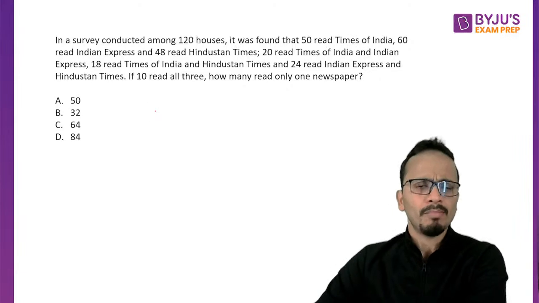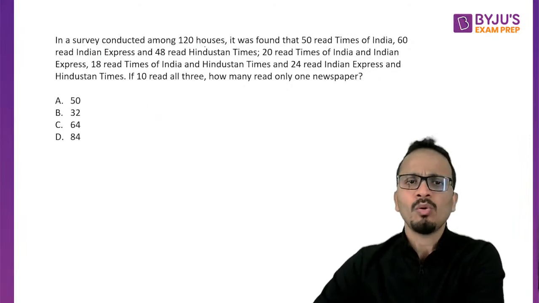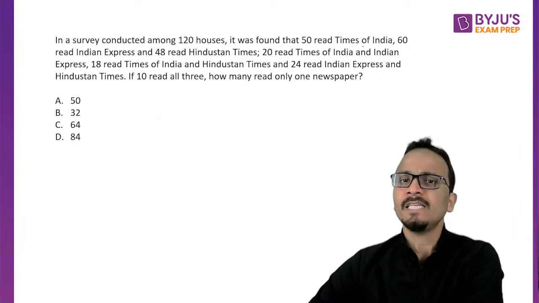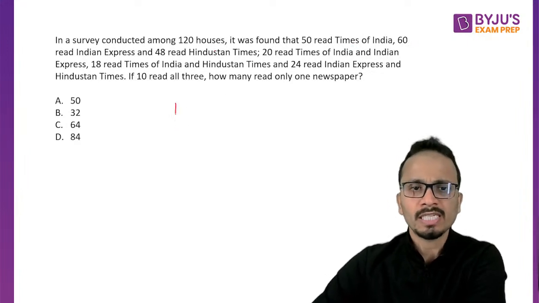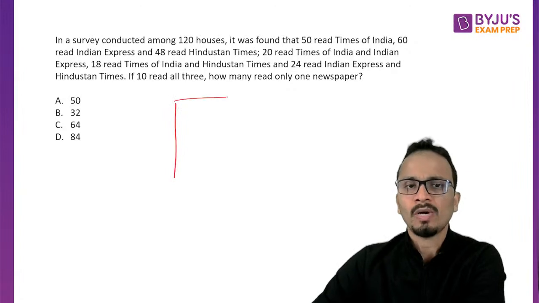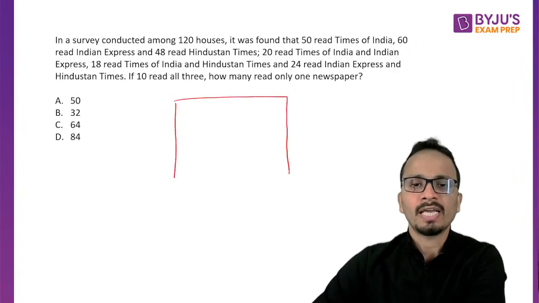So in a survey conducted among 120 houses, we found that 50 read TOI, 60 read Indian Express. This is a question of a 3-set Venn diagram, so I'll quickly draw a 3-set Venn diagram.